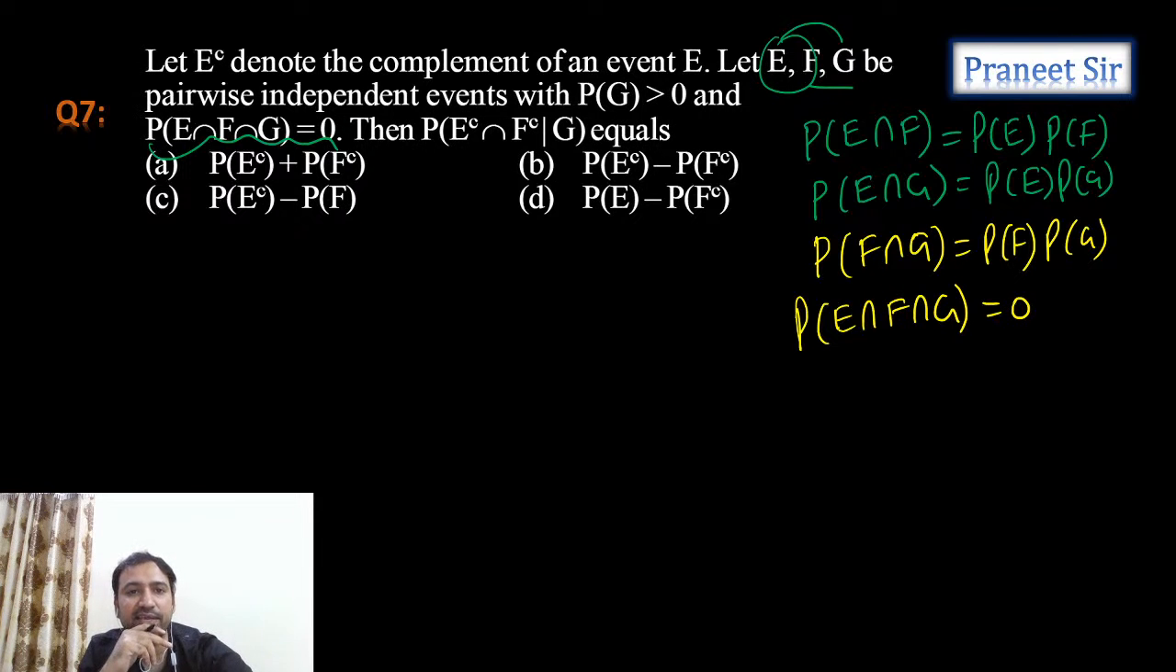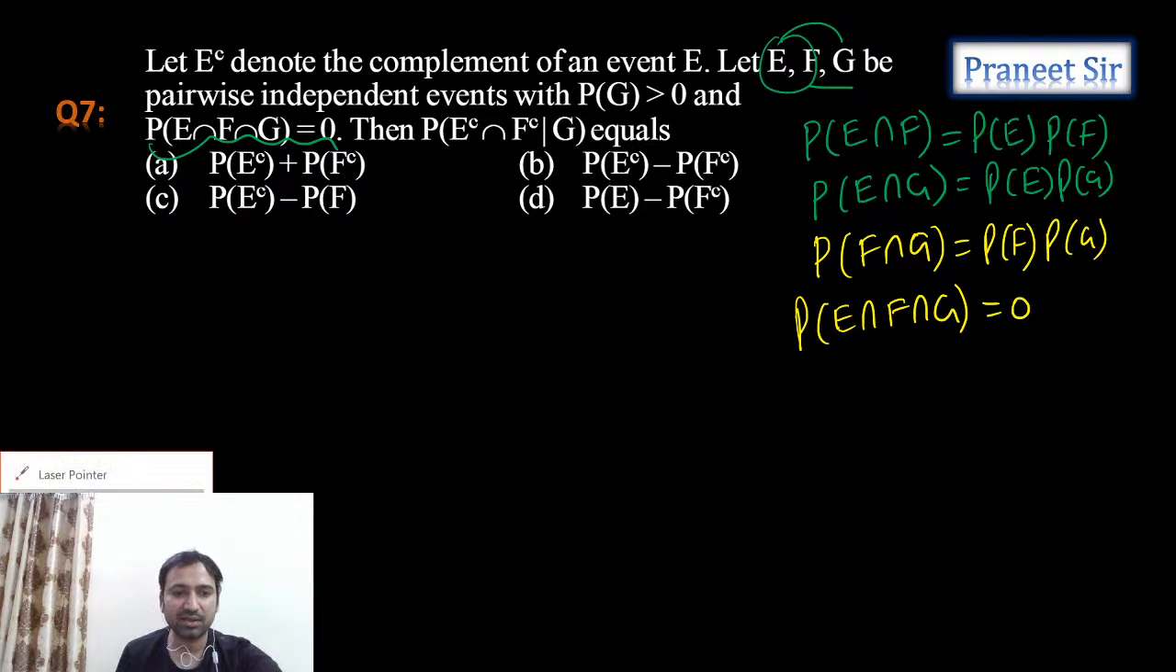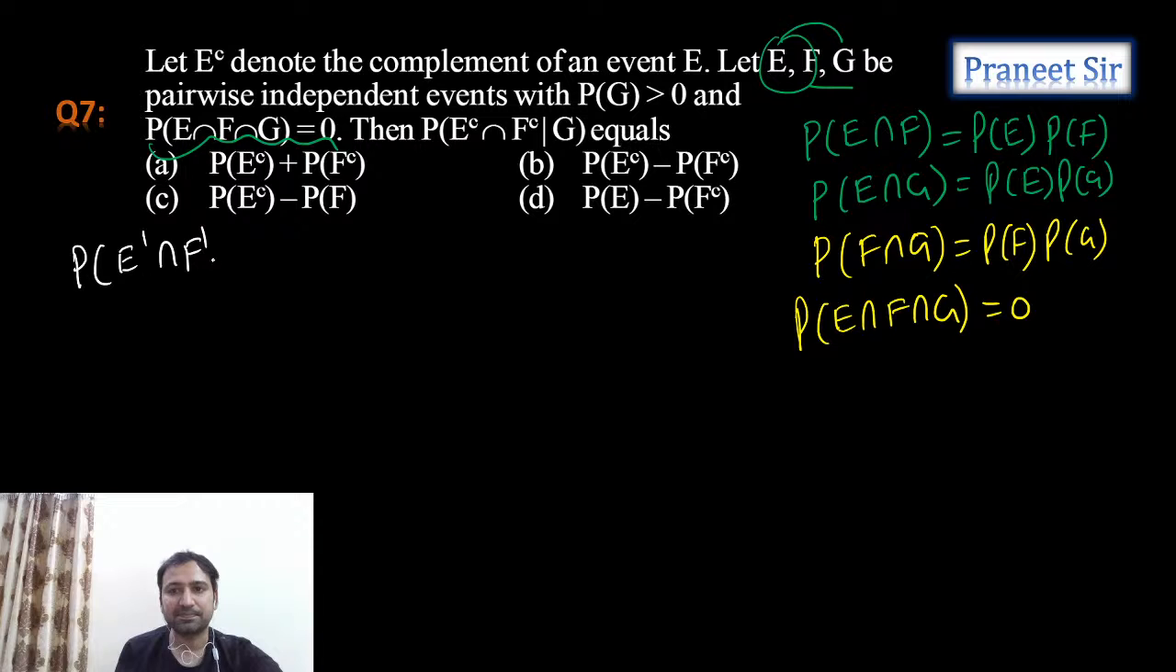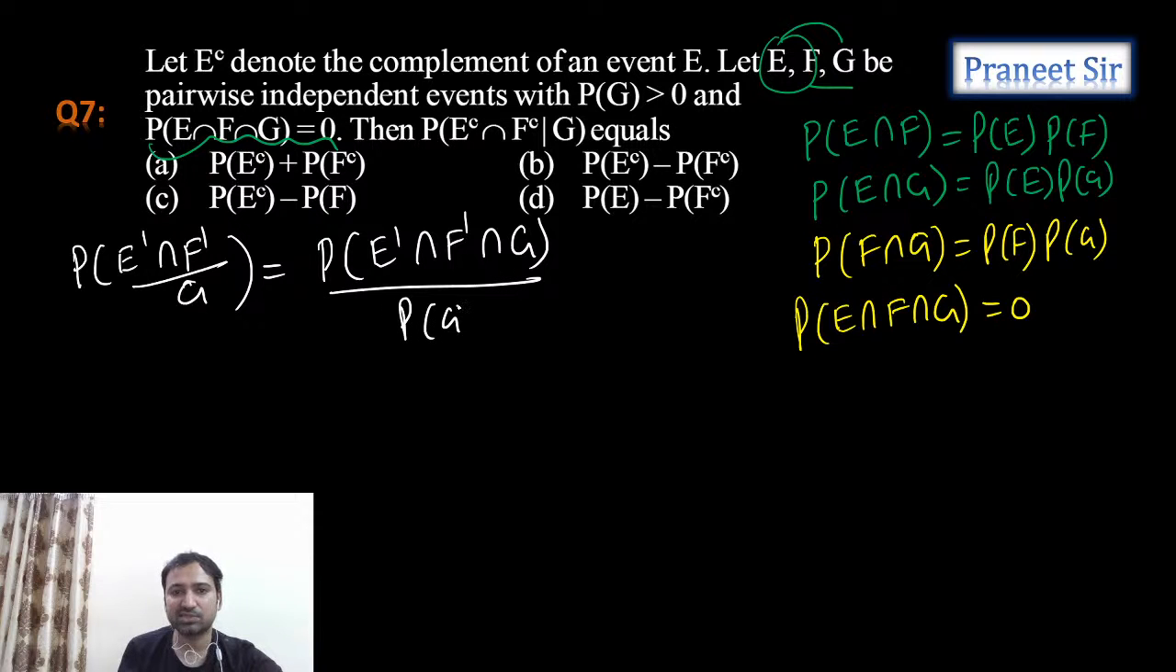Now what he is asking is we need to calculate probability of E complement intersection F complement by G. So we need to calculate a conditional probability. Let's calculate this value, guys. Probability of E complement intersection F complement by G is probability of E complement intersection F complement intersection G by probability of G. That's what we need to calculate.